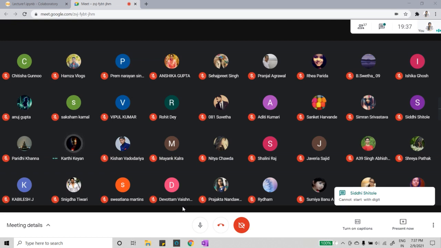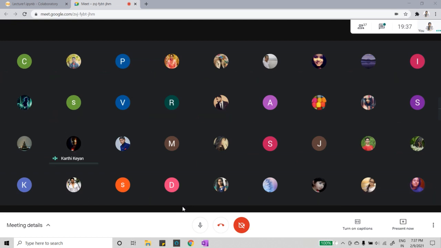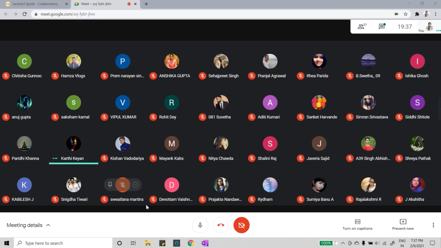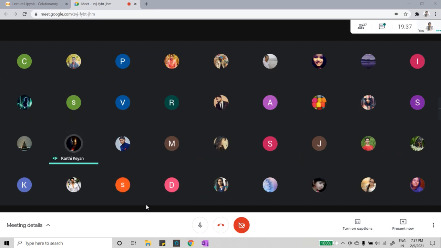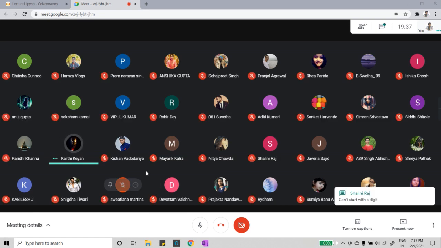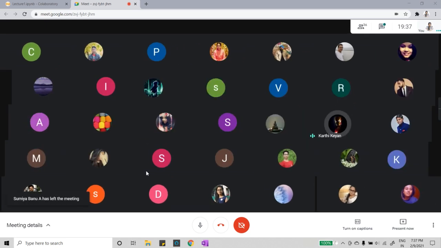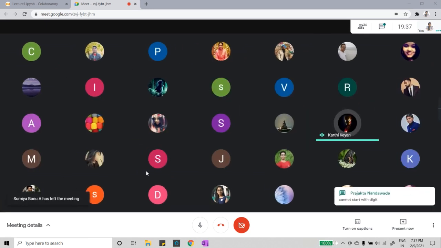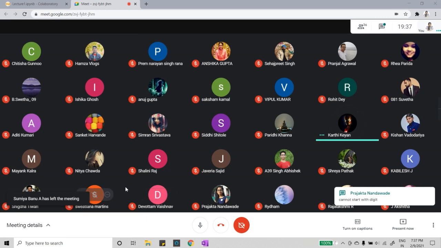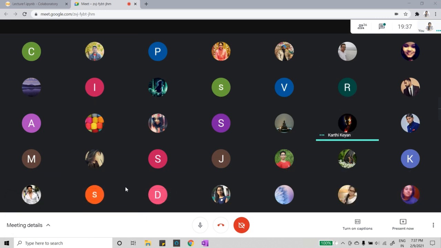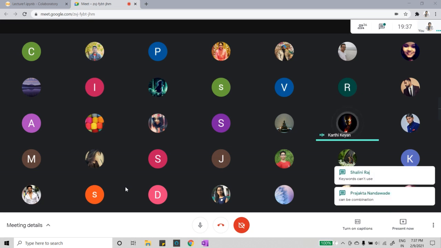Okay, Karthi, you want to say something? Yeah, rules for identifiers. It will not start with a digit. And it can be of any length. Keywords must not be used because they are already reserved for special purposes. Two symbols are not allowed. Underscore can be used, and it can be any combination.